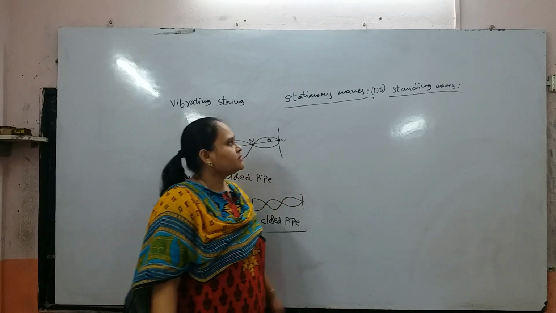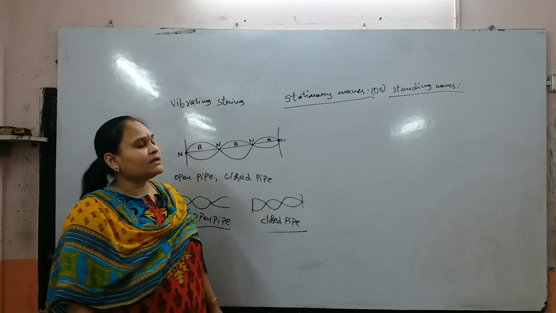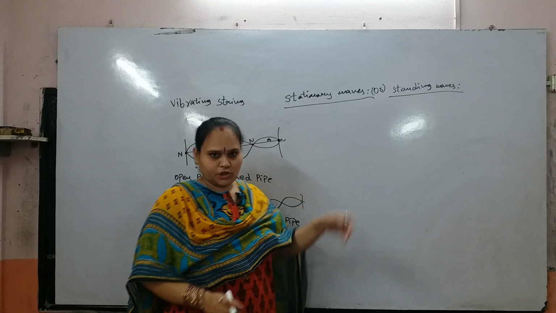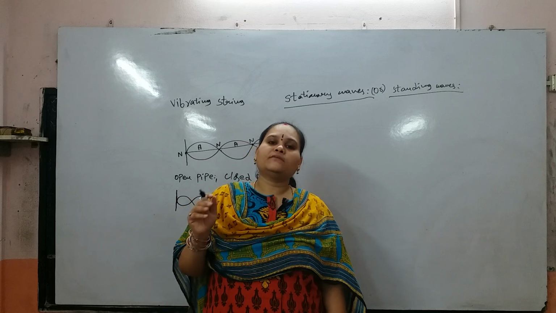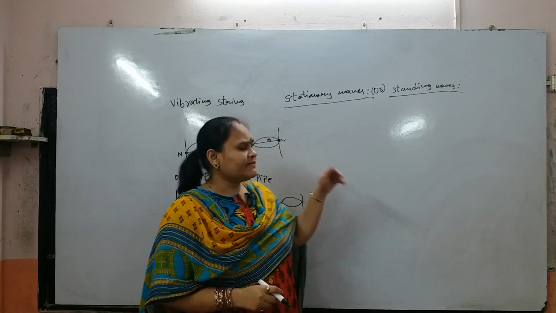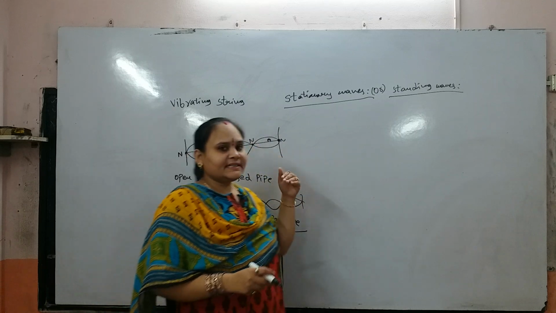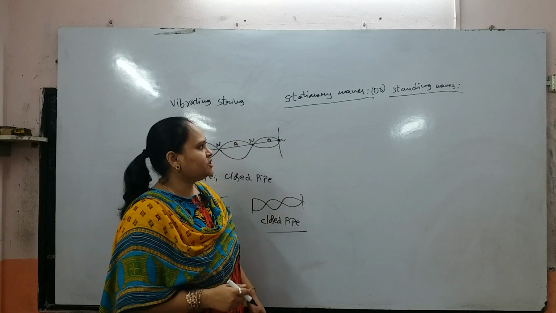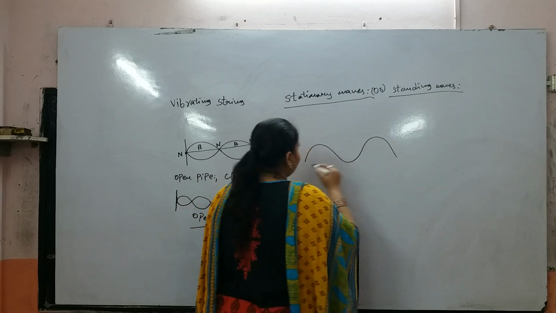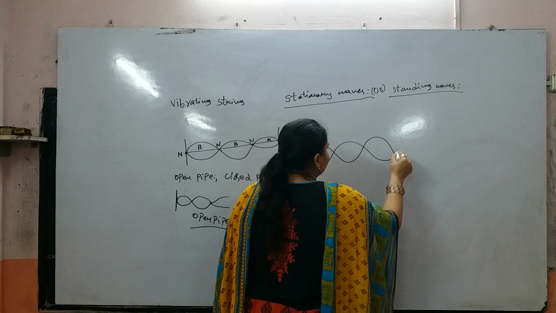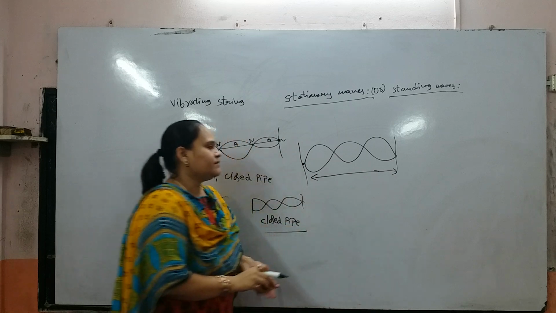Two waves of the same wavelength, same amplitude and frequency can travel into a tube, any closed pipe or open pipe. It is reflected back in the opposite direction. The superimposition of these two waves is nothing but a stationary wave.